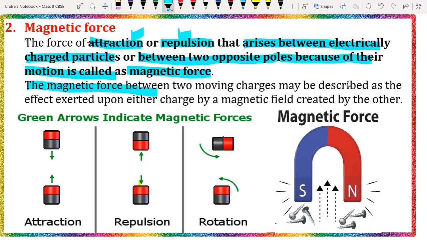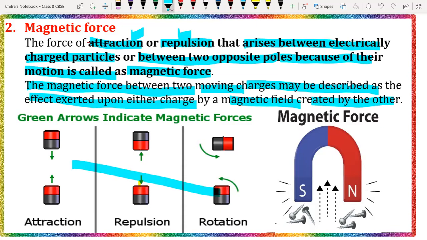The magnetic force between two moving objects or charges may be described as the effect exerted upon their charge by the magnetic field created by the other. Suppose we have a wire here and electric current passes through it. Every object, if current is passing through it, creates a magnetic force around it.